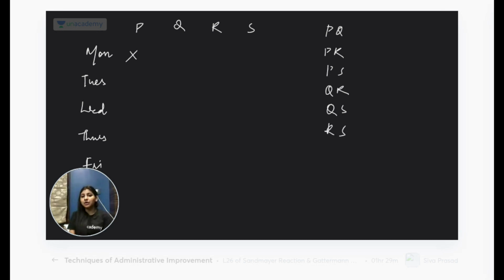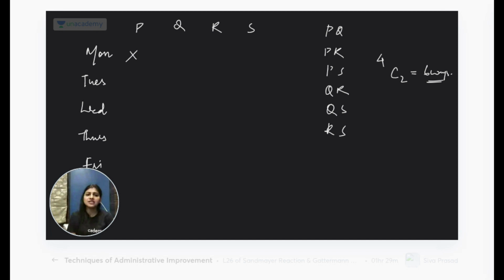You can see it from permutation and combination also. To pick 2 people out of 4, how many ways are there? 4C2. Those who know permutation and combination, 4C2, there are 6 ways of doing it. Okay? So PQ, PR, PS, QR, QS, and RS. These are the 6 different pairs. Fine. So let's write this on the side as well. It will be better to match.